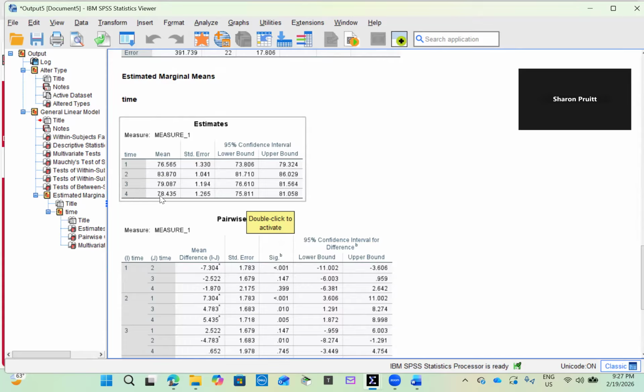And 4 hours later, the mean was 78.44. We see that attitude increases sharply 5 minutes after chocolate consumption, then declines somewhat at 1 hour and 4 hours, though still remains slightly above the baseline.